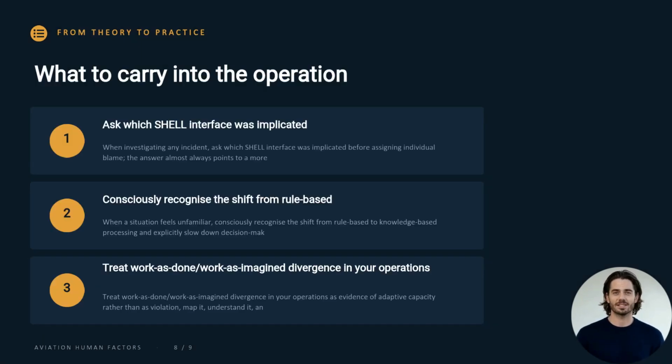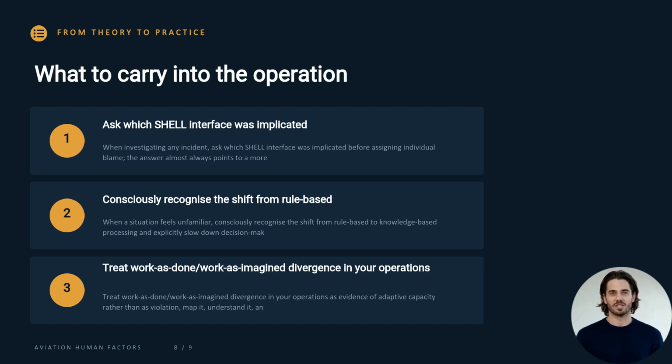From theory to practice, 3 habits. When investigating any incident, ask which SHELL interface was implicated before assigning individual blame. When a situation feels unfamiliar, consciously recognize the shift from rule-based to knowledge-based processing and slow your decision-making down.